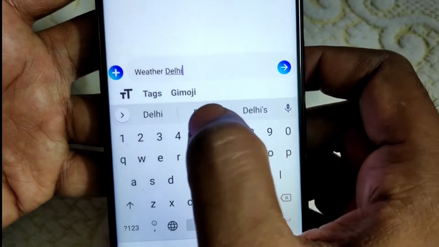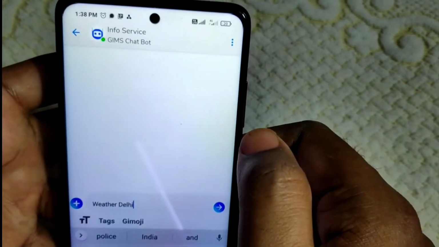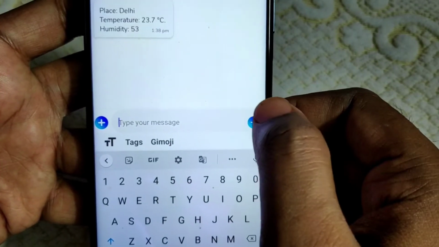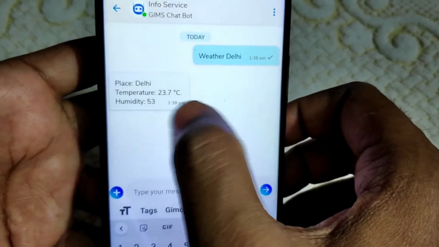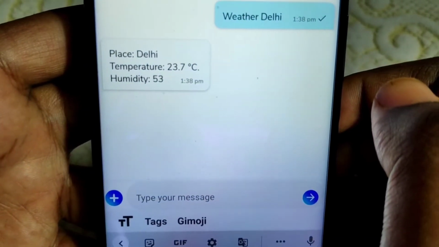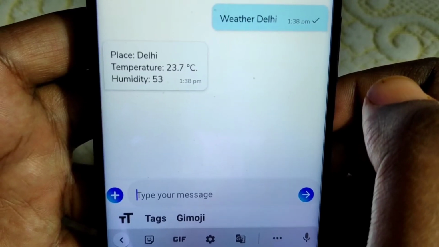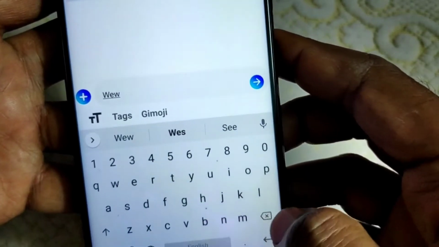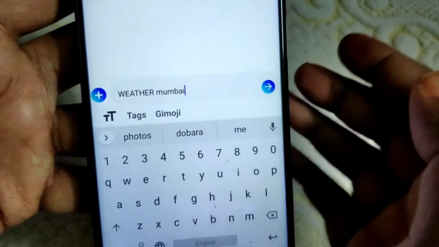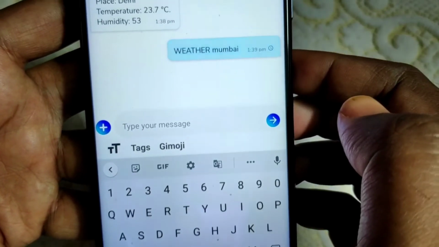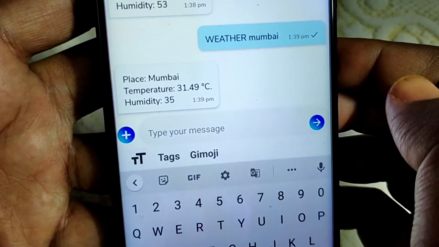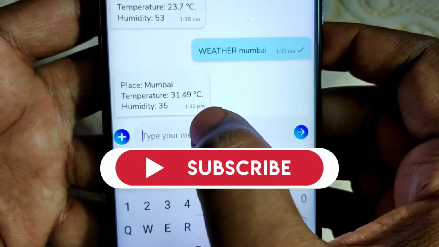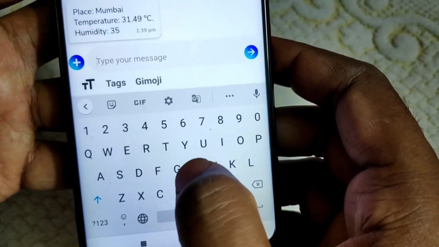That is a very interesting thing. You can see this is a kind of chatbot, so a very interesting thing will happen here. See, I sent weather Delhi. It has given me the temperature and the humidity of the current weather status of Delhi. Suppose I give weather Mumbai. See my friend, I have typed weather Mumbai. Now I got the weather of Mumbai. That is a very interesting thing. This is a chatbot, as I have already told you.